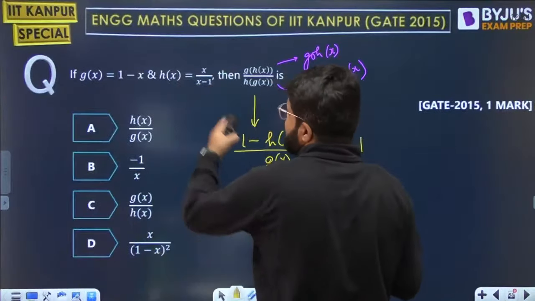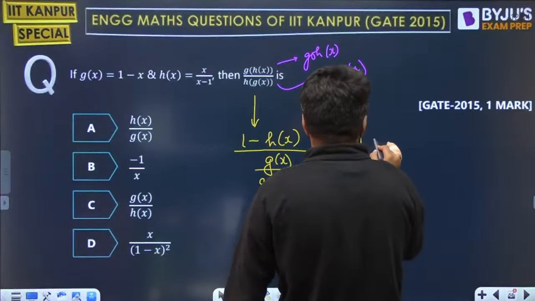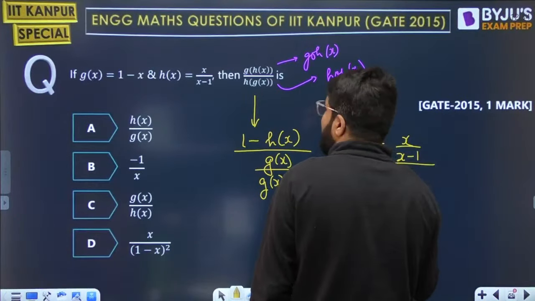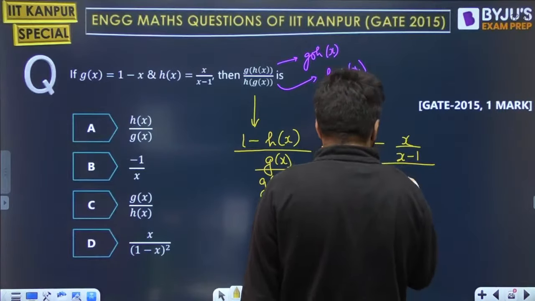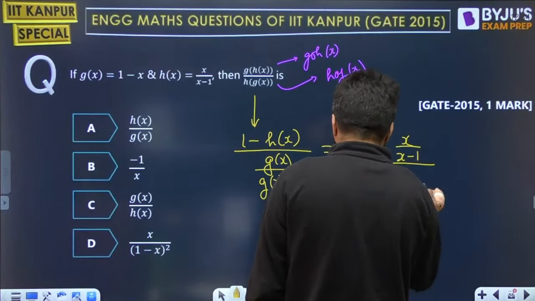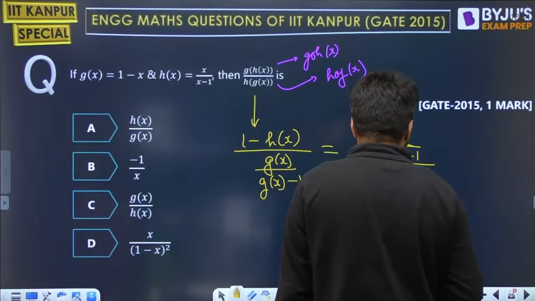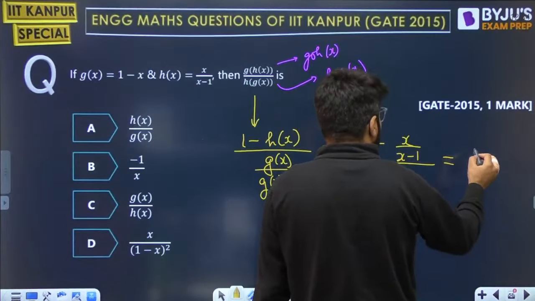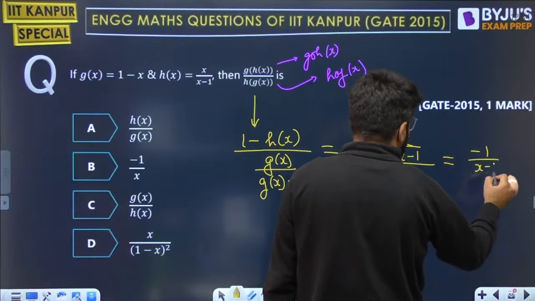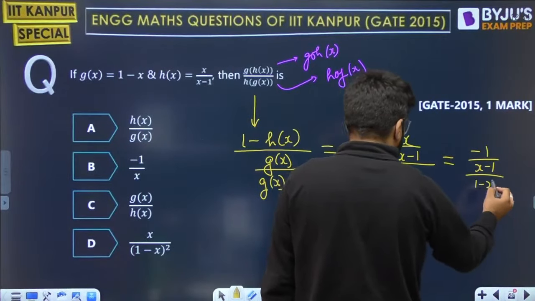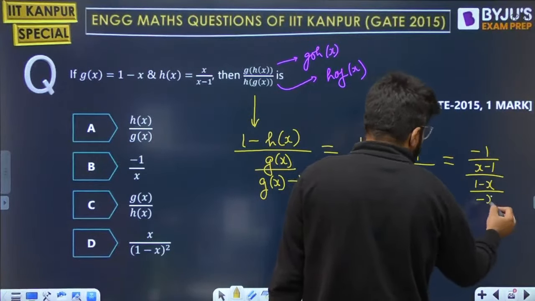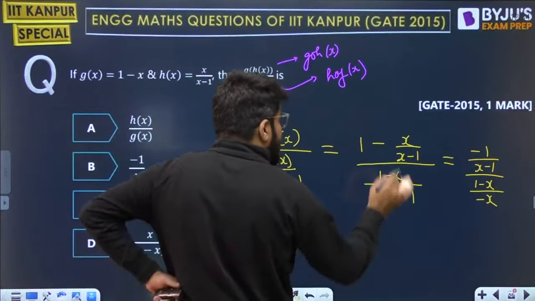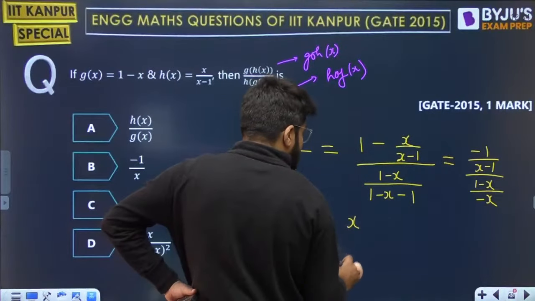Now we know hx and gx. So finally, again substitute the values. So 1 minus hx, x upon x minus 1, divided by gx upon gx minus 1. So gx is 1 minus x, divided by 1 minus x minus 1. Right. So this becomes x, and x will get cancelled. x minus 1 minus x, minus 1 upon x minus 1. The denominator will look like 1 minus x divided by minus x. So minus and minus x can cancel. The numerator will become plus x.